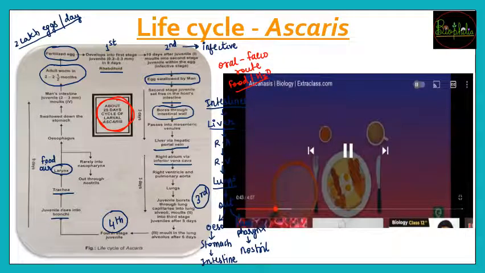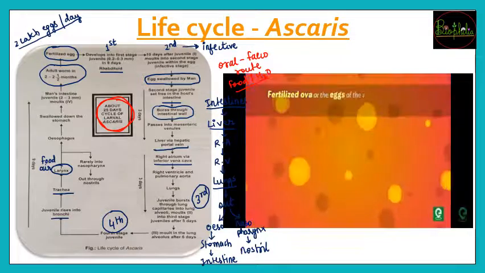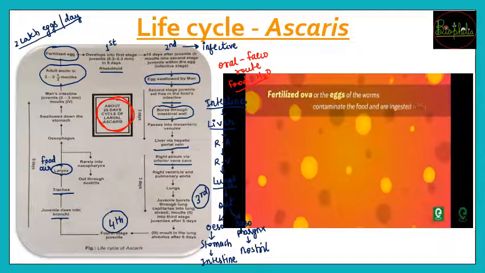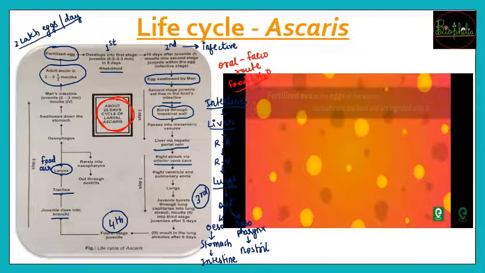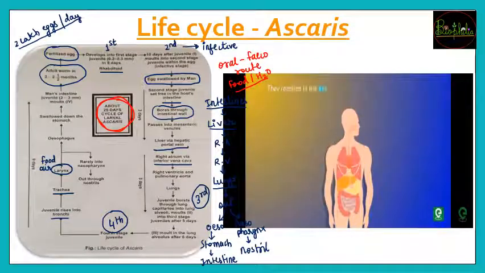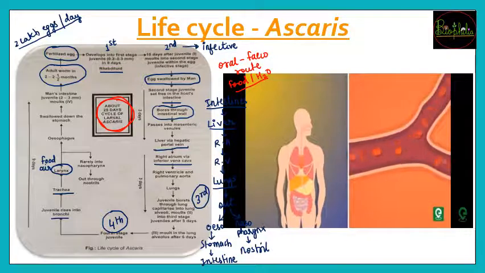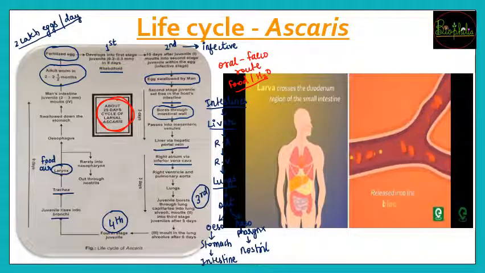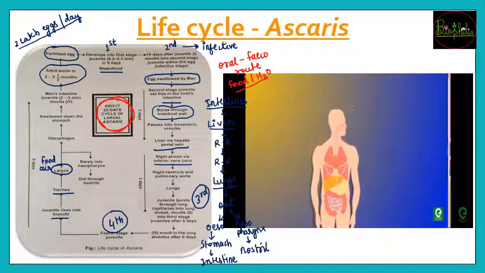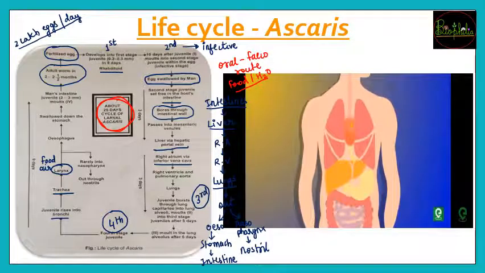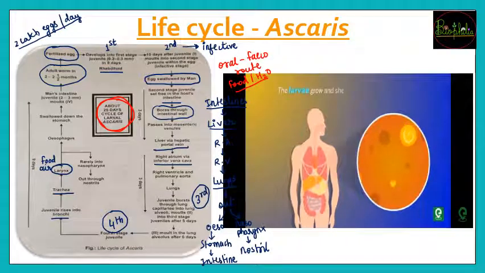So here it goes. Ova or the eggs of the worms contaminate the food and are ingested with it. After ingestion, they reach the small intestine and eggs hatch out into larval forms. The larva crosses the duodenum region of the small intestine and gets released into the bloodstream. From there, it is carried into the liver and heart and then enters the lungs. In the lungs, the larvae grow and shed their skin, which is known as molting.